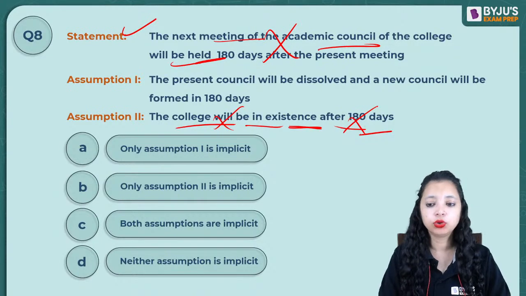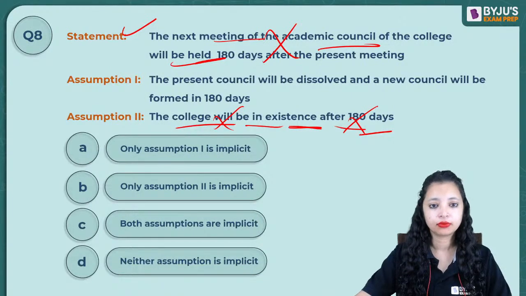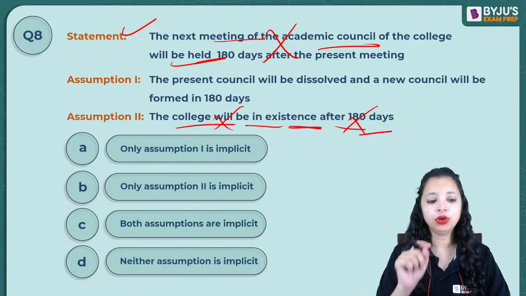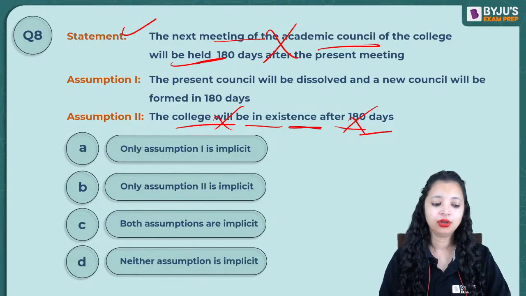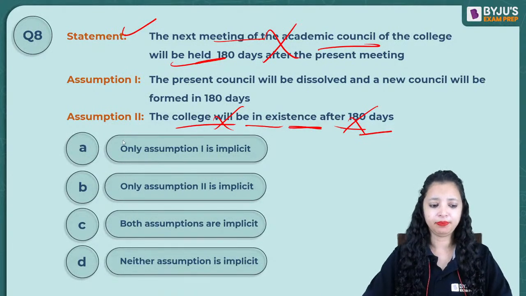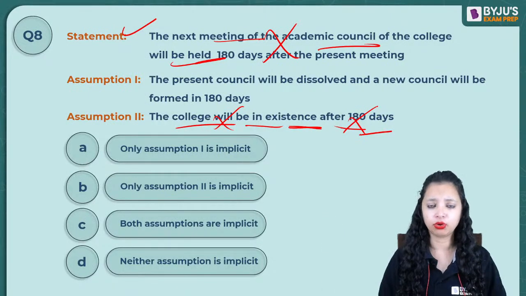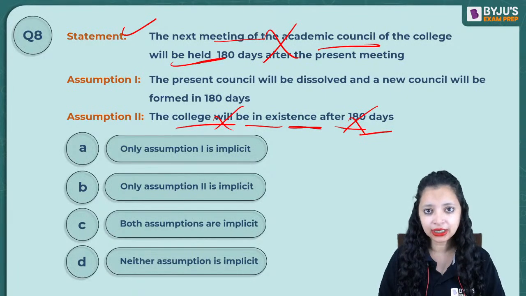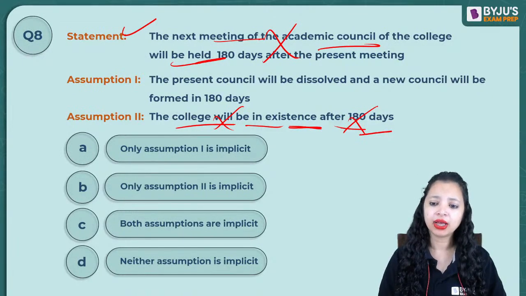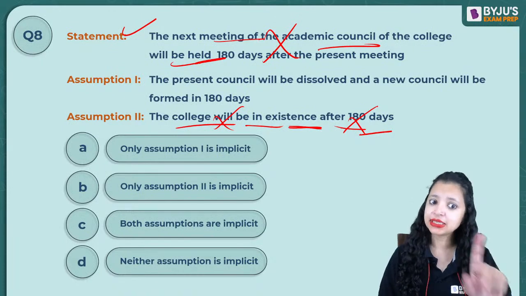No, still it would be wrong. All those people who are marking this second will not follow. Did you get it? I'll give you another simple example. I say enroll yourself for BYJU'S Exam Prep BBA programs. That means BYJU'S Exam Prep will be providing you BBA programs till your BBA examination is conducted. If we are not going to provide you programs, why will I promote my programs? The same reasoning is used here.